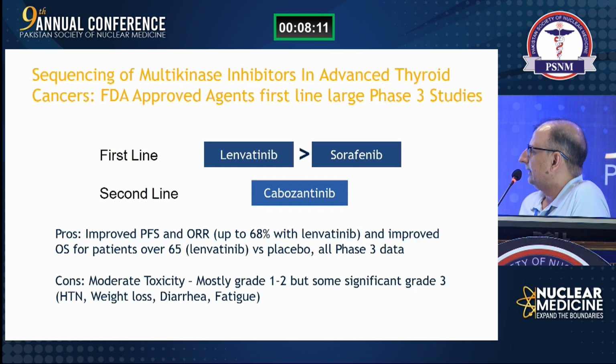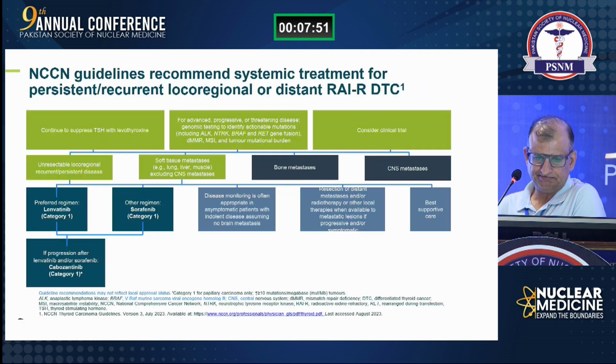So in summary, in the first line, lenvatinib is preferred over sorafenib, and in the NCCN guidelines also lenvatinib is written as preferred, category 1, and sorafenib is also category 1, but lenvatinib is preferred. In the second line, we have this TKI, cabozantinib. If the patient progresses on these two agents, then we can have another TKI, that is cabozantinib.